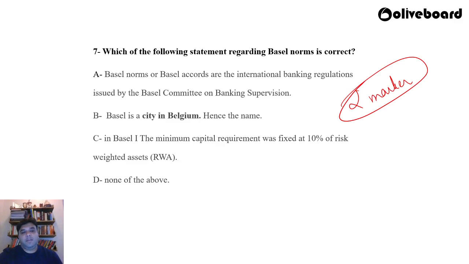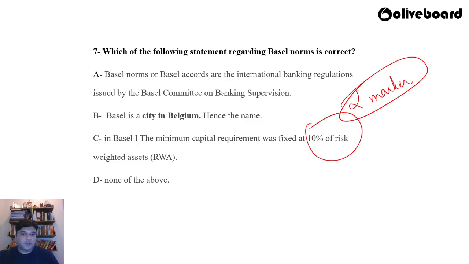So, statement A: Basel norms or Basel Accords are the international banking regulations issued by the Basel Committee on Banking Supervision. B: Basel is a city in Belgium, hence the name. C: In Basel 1, the minimum capital requirement was fixed at 10% of the risk weighted assets. D: None of the above. So, which of them is correct?